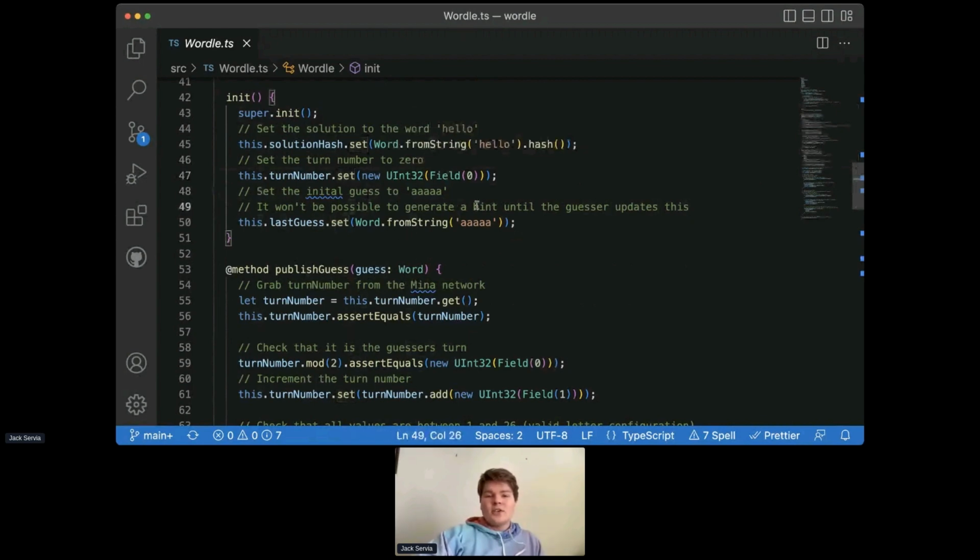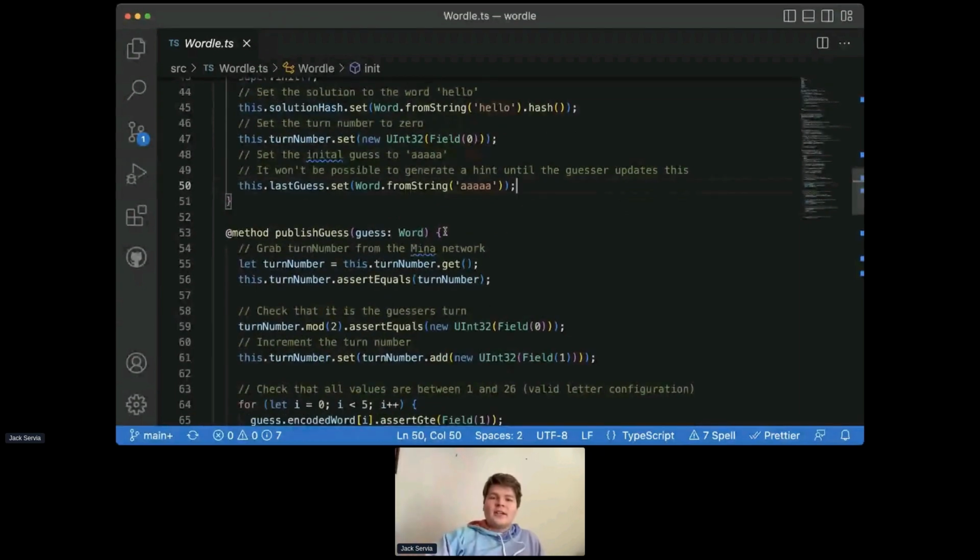And finally, we'll set the initial guess to AAAAA. It doesn't matter what this is because it won't be possible to generate a hint until the guesser updates this. So we just set it to 5 A's by calling word from string and then passing that into the set method for last guess. So now this runs and our smart contract is live.